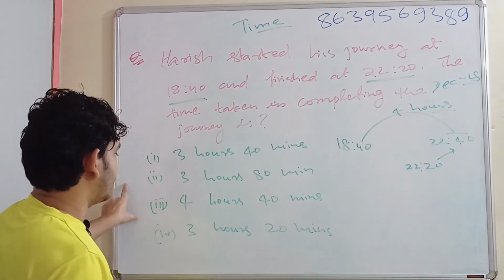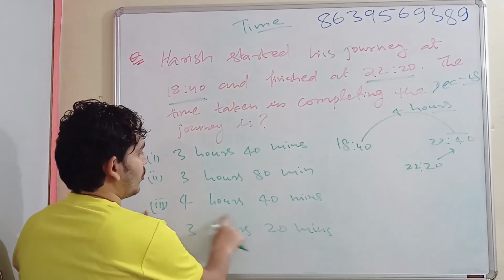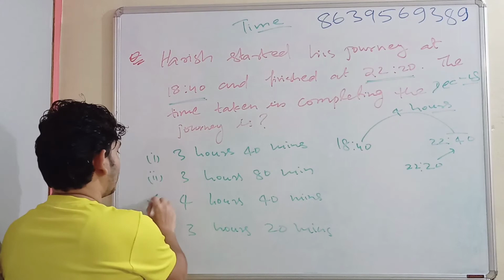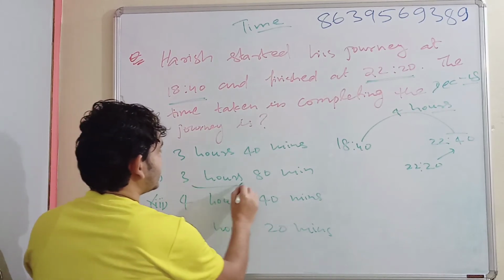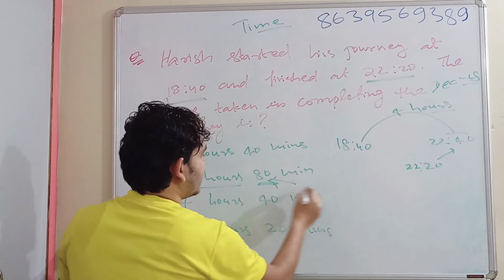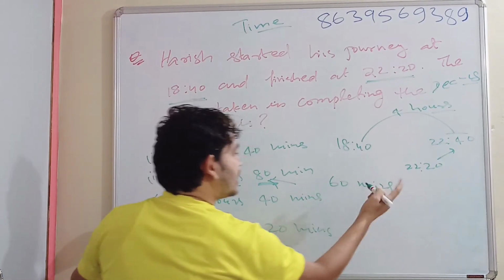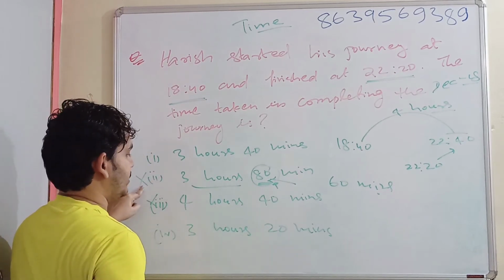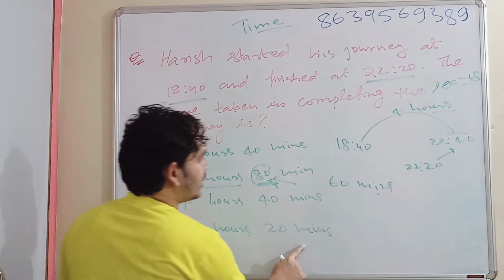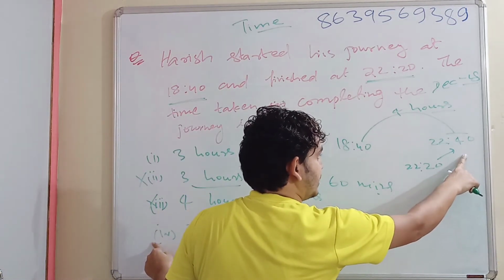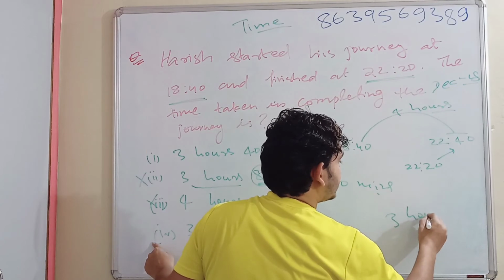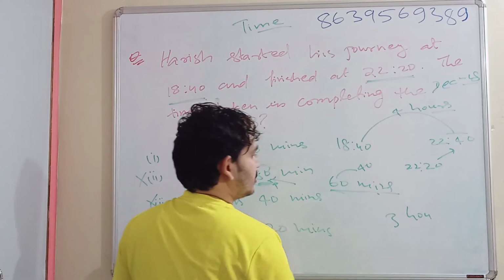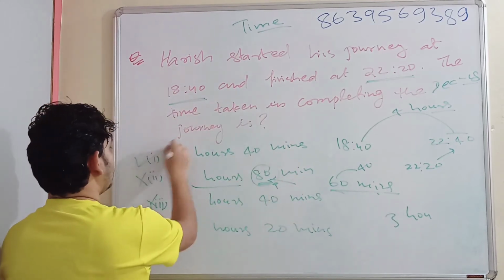So coming to the options, if you look at that, it is 4 hours 40 minutes, more than 4 hours. Anyway our option has to be less than 4 hours. So third option cannot be the answer. Now 3 hours 80 minutes. If you look at 80 minutes, at 60 minutes only, it completes 1 hour. But then it's saying 80 minutes. So this is an absurd wrong option. Now coming to this 3 hours 20 minutes. It has to be less by 20 minutes. So that is nothing but 3 hours. Since 60 minutes is 1 hour, just 20 minutes less means what? 40. So 3 hours 40 minutes, option 1.